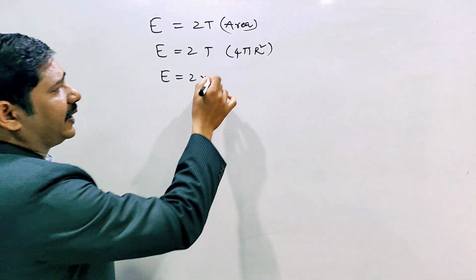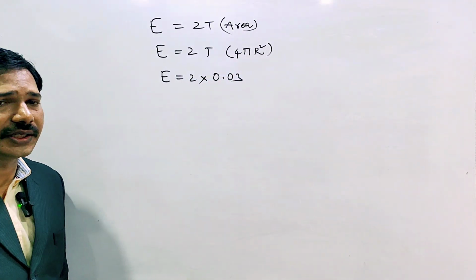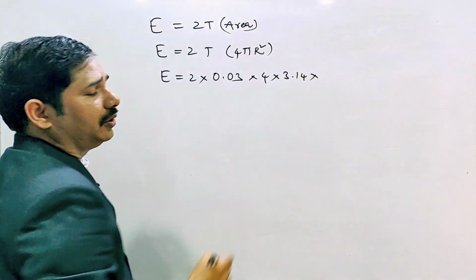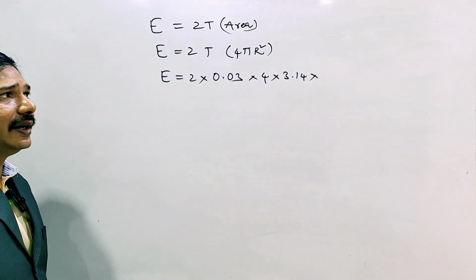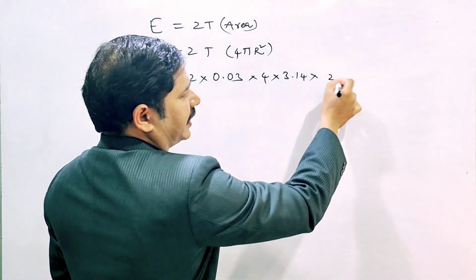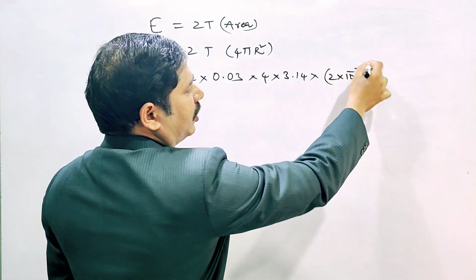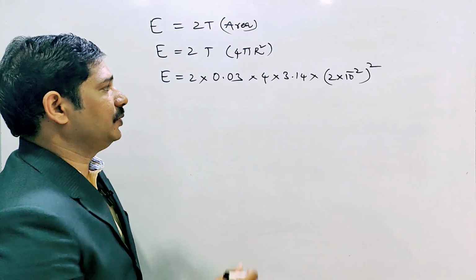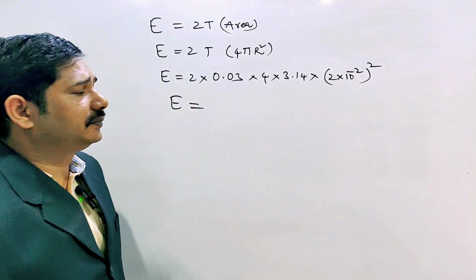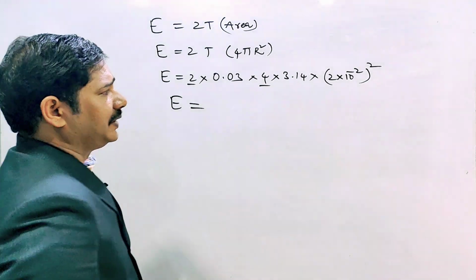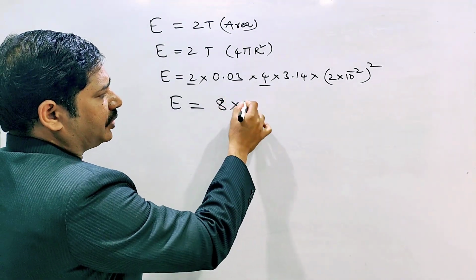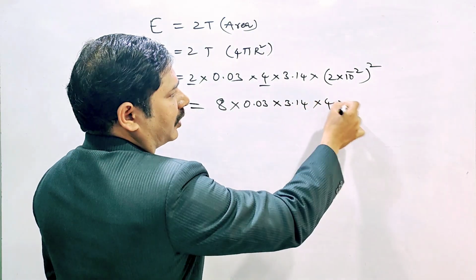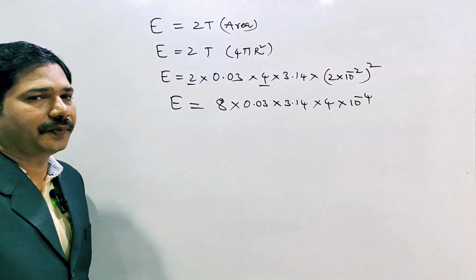Here E equal to, substituting the values, 2 into T, how much they given? 0.03 Newton per meter surface tension, into 4 into pi value 3.14 into r square. The radius of the bubble is given how much? 2 centimeter. So converting into meter, 2 into 10 to the power of minus 2 meter, whole square. E equal to, solve this one, 2 4 ja 8 into 0.03 into 3.14 into 2 square, which is 4 into 10 to the power of minus 4. Okay, so solve this one.